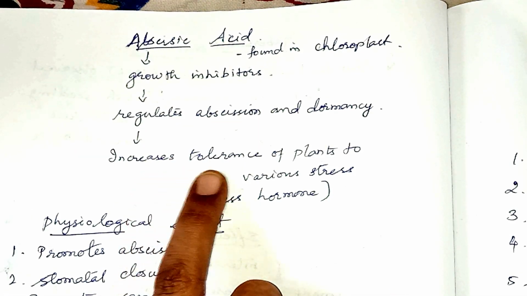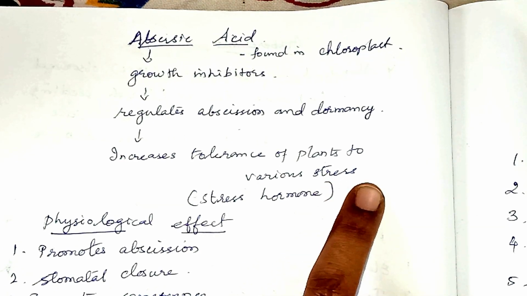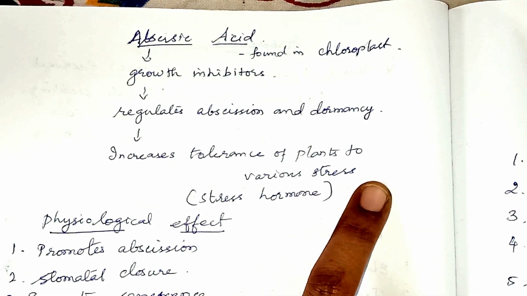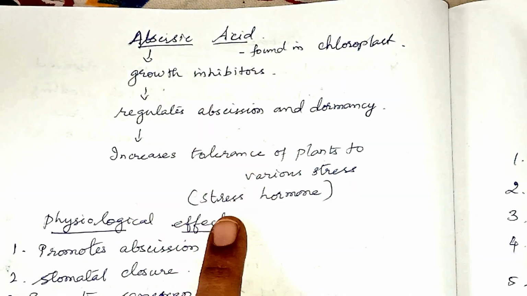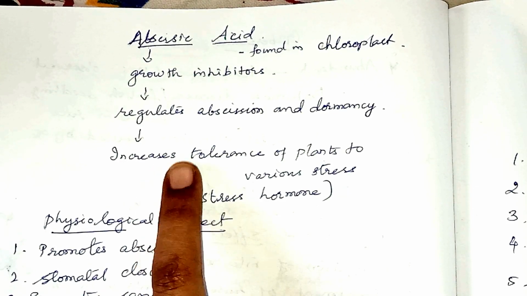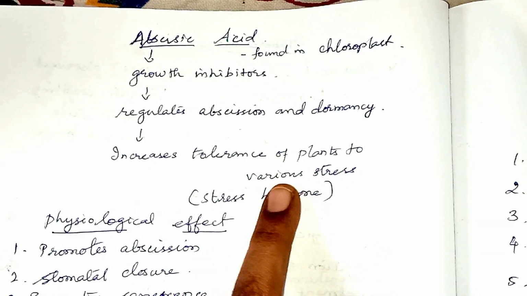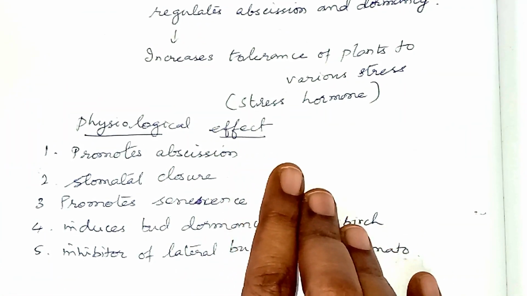It increases the tolerance of the plant to various stresses like drought, shortage of water, etc. And so it is called a stress hormone. Abscisic acid is otherwise called a stress hormone because the presence of abscisic acid increases the tolerance of the plants towards various stress. Let us see the physiological effects of abscisic acid.